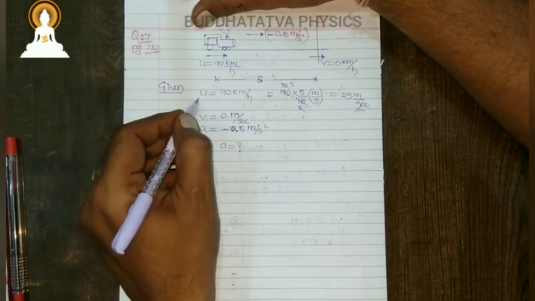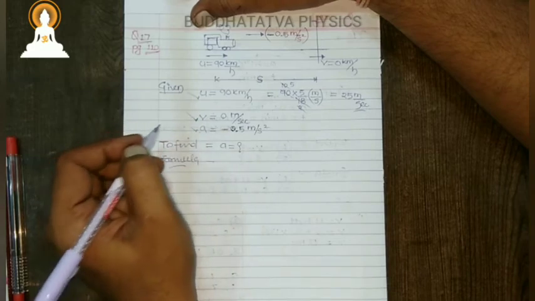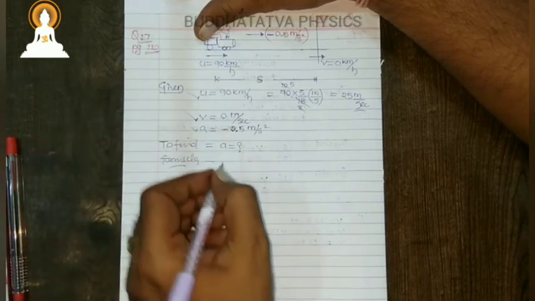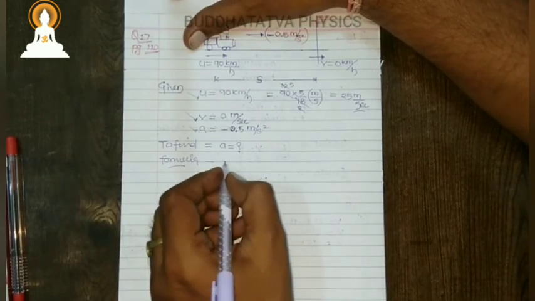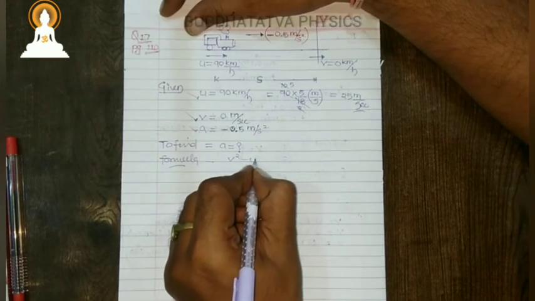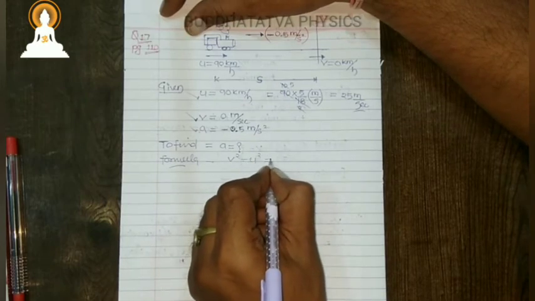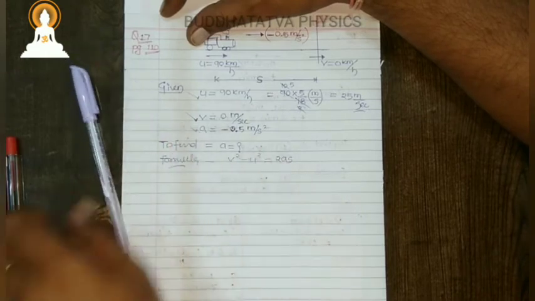In the given we have V, we have U, we have A. Now we have one formula in which all these are present, that is the third equation of motion. In the third equation of motion we have V square minus U square equals 2AS.